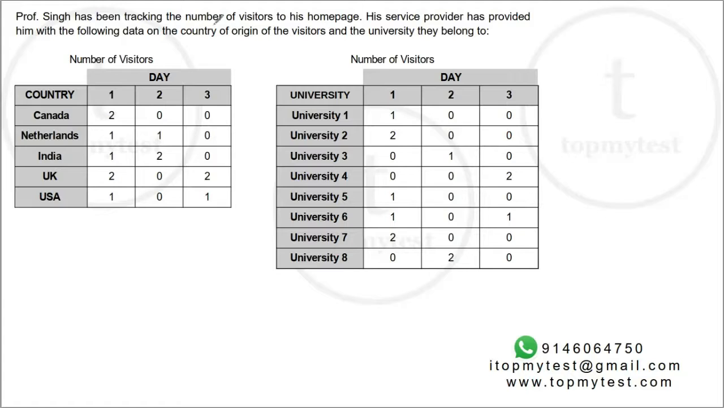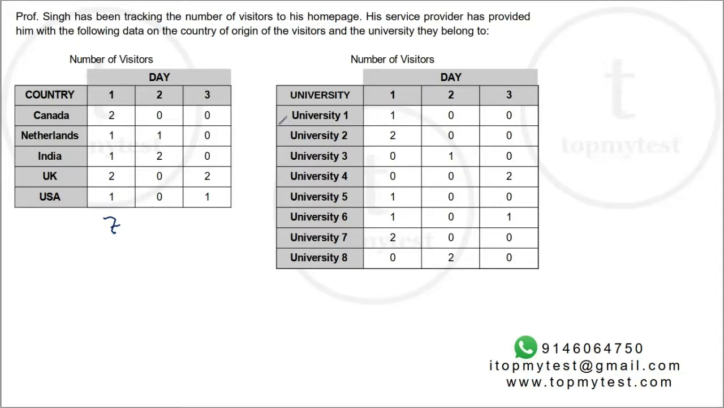Professor Singh has been tracking the number of visitors to his homepage. His service provider has provided him with the following data on the country of origin of the visitors and the university that they belong to. So this left side table gives you the country from which the website visitors were there. On day one, you have 2 visitors from Canada, 1 visitor from Netherlands, 1 from India, 2 from UK, 1 from USA. So if you add it up, the total will be 3, 4, 5, 5 plus 2, 7 visits on his website on the first day.